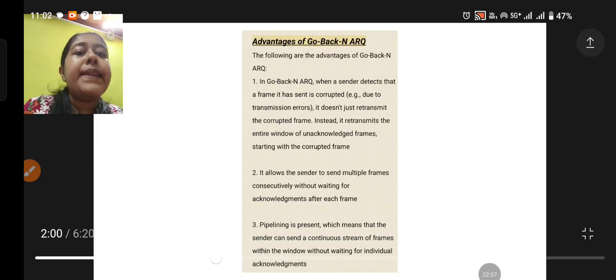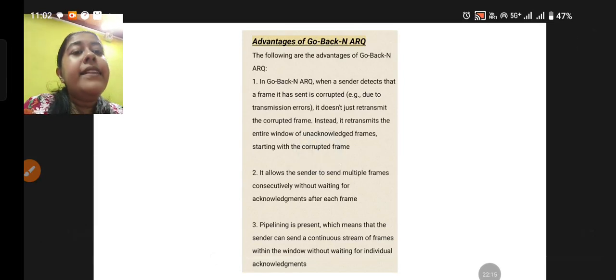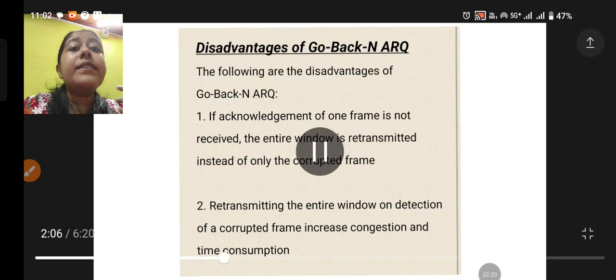Now pipelining is present, which means that the sender can send a continuous stream of frames within the window without waiting for an individual acknowledgement. This is the advantage. Now what is the disadvantage?